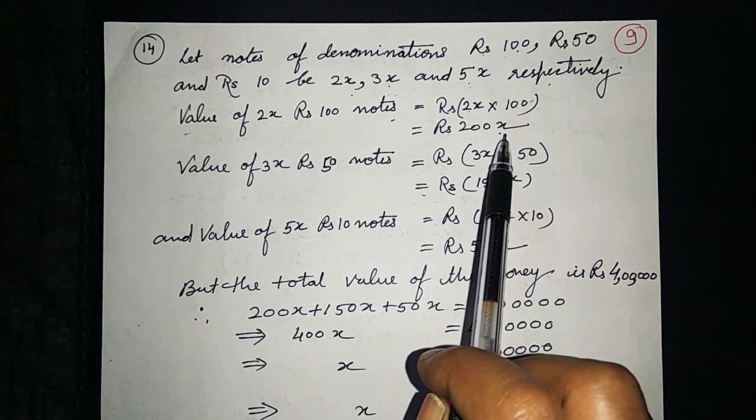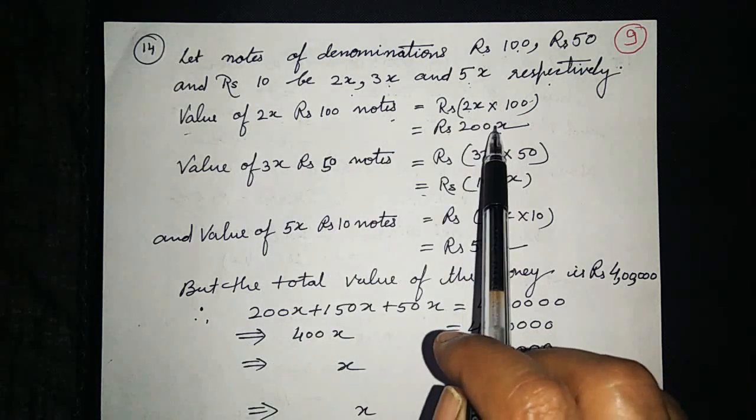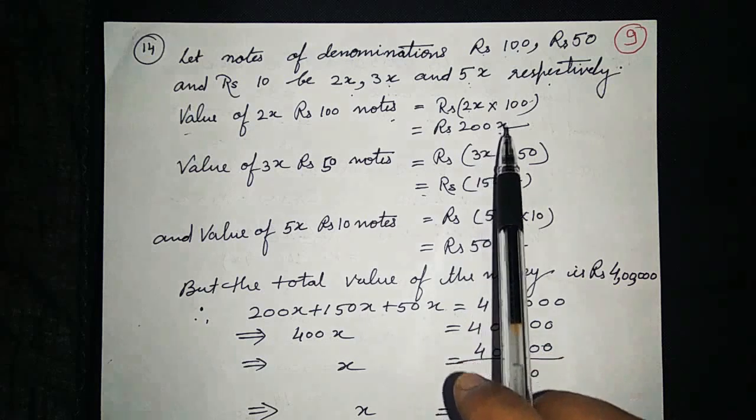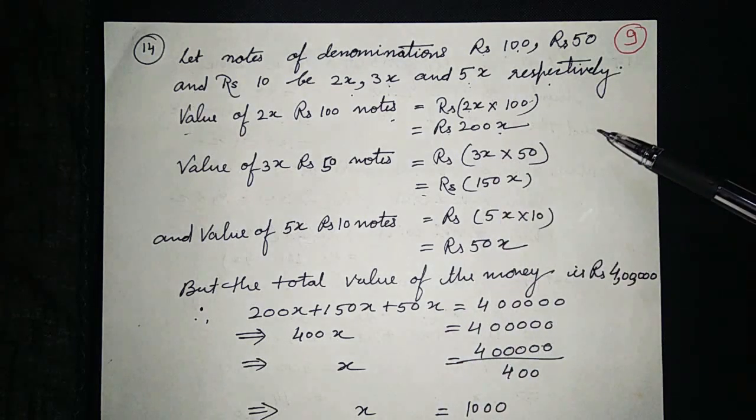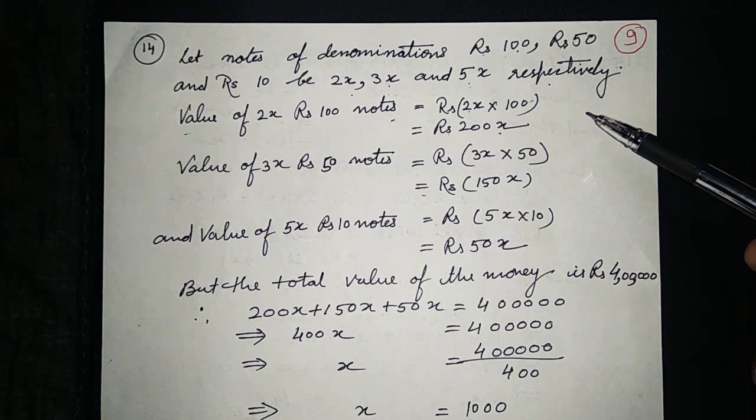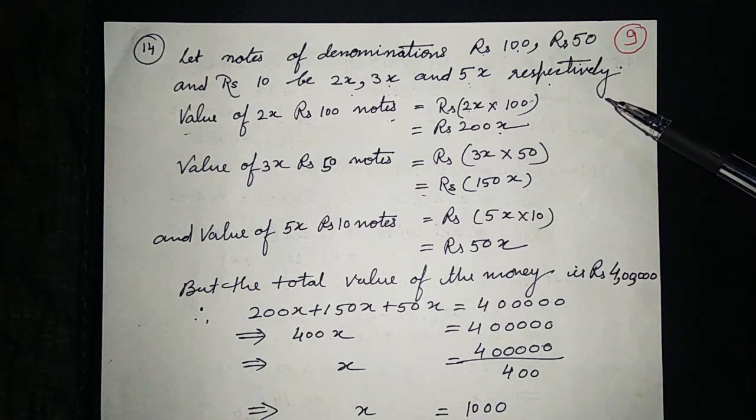Now if you are thinking how this step is coming, I will tell you in a simple way. If you have 6 notes of rupees 100, then the value of 6 notes of rupees 100 will be 6 into rupees 100, which is equal to rupees 600.